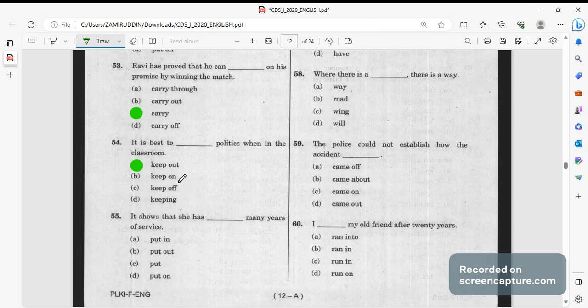It shows that she has put in many years of service. Put in मतलब अब उसने बहुत दिन की सर्विस अपने दिखाया है. Put in many years of service.